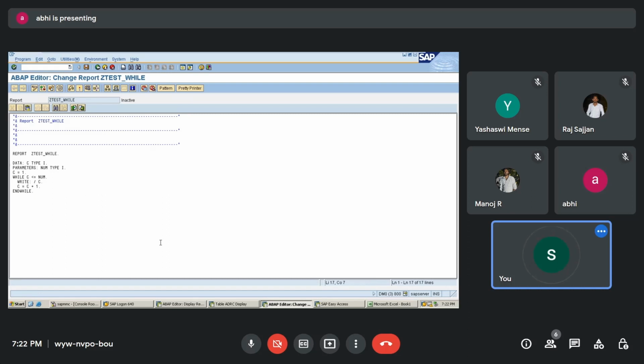Clear with this? Everyone is clear with this one? While loop? Yes, sir.